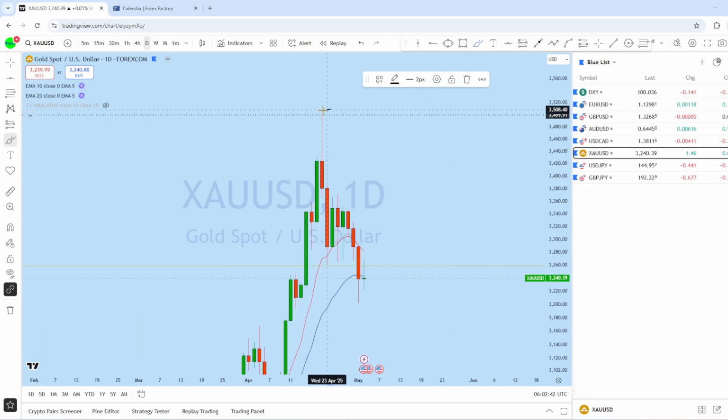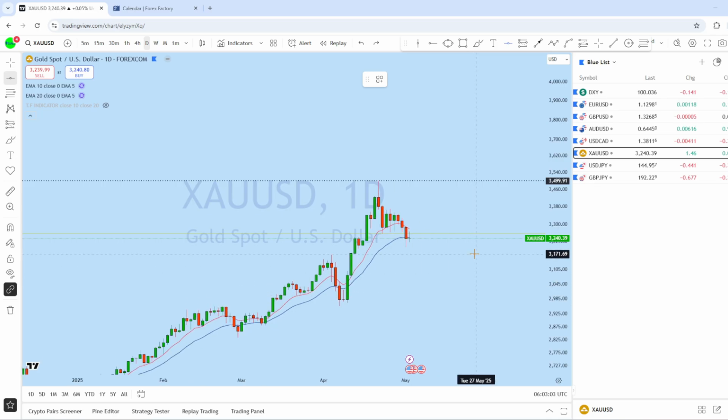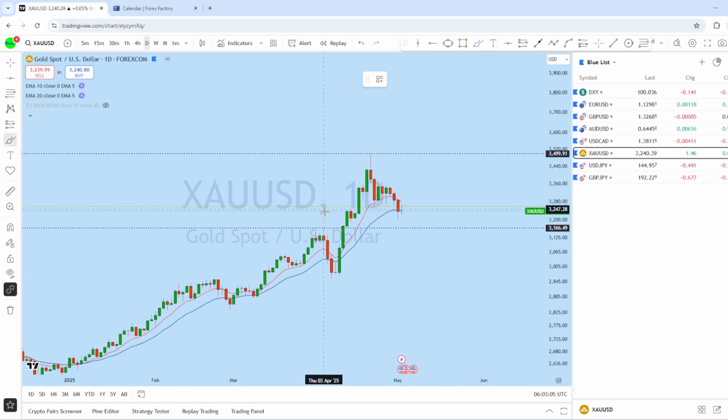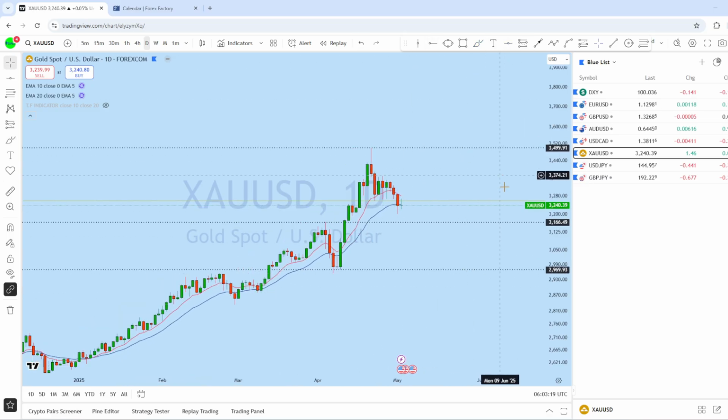There was a long wick daily bearish candle, followed by another liquidity grab here, and as the market grabbed liquidity multiple times, smoothly coming down with a downtrend, this trend may continue further. There are two probable scenarios: for the price to come down further to retest this swing high, which is the previous resistance turning support, or you could see a deeper drop for this market to retest this long-term support level on the daily on XAUUSD.